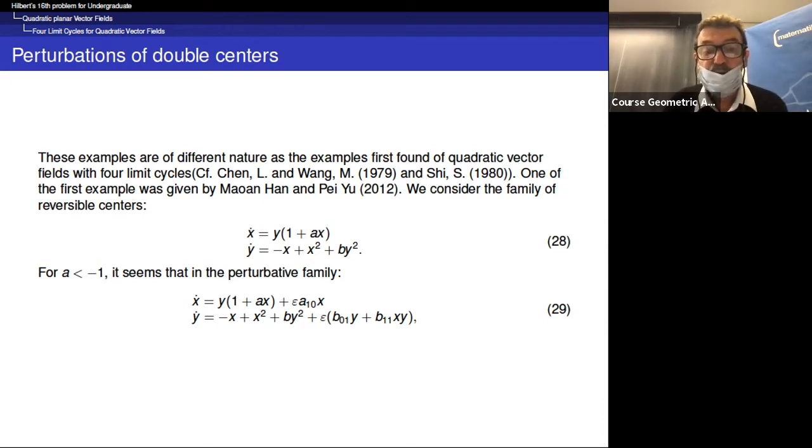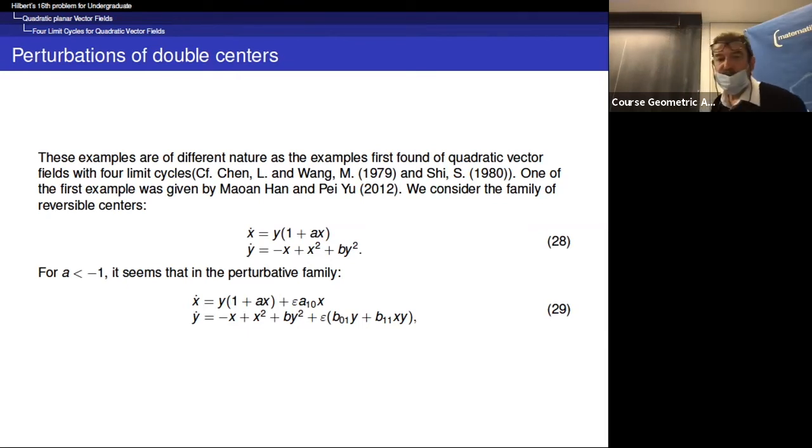In fact, if you look at general quadratic planar vector fields, then you already have examples where 4 limit cycles appeared, and it was a very important discovery for the subject, because meanwhile there had been an article by Petrovsky and Landis where they announced that a quadratic planar vector field has at most 3 limit cycles.